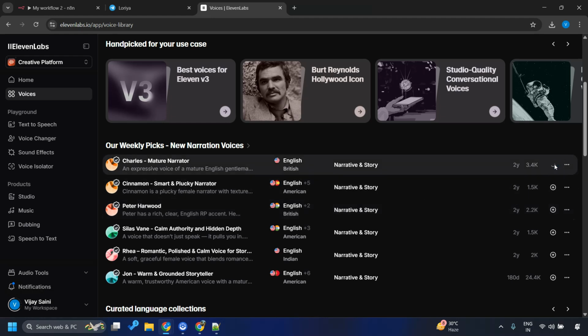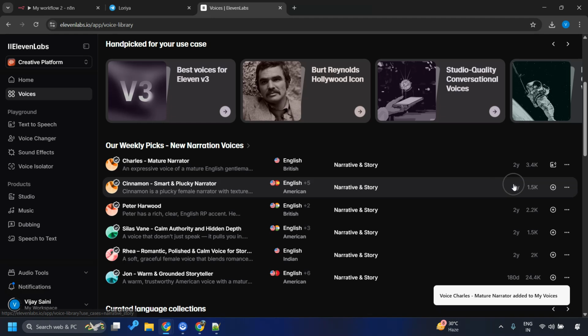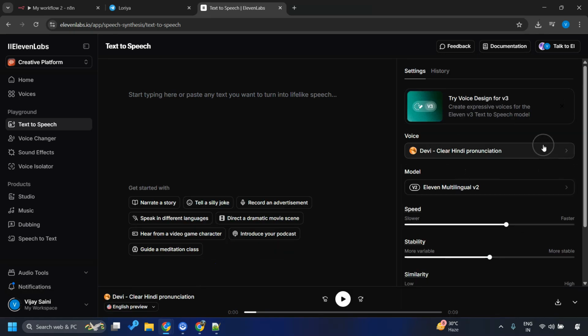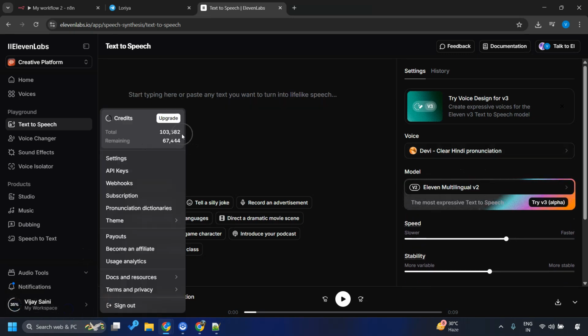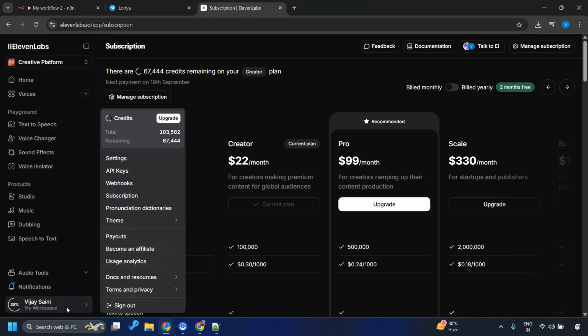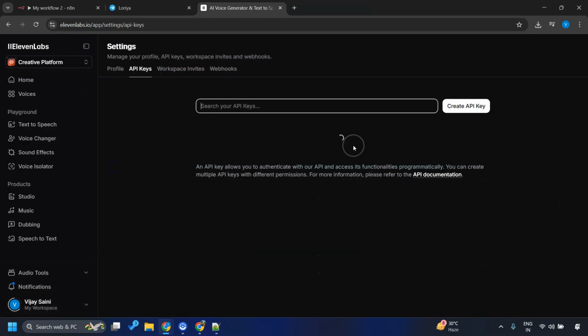Okay? It will take a couple of seconds. And it is added to your voices, which means with your API key now you can use this voice. Likewise, I found this voice Devi, clear Hindi pronunciation. So I like this for my requirement, so I added it to the list of voices. That's one thing you need to do. We get some free credits as well, which I exhausted immediately. So I had to add my credit card and buy some credits, which we can do using a very straightforward process. And then we need to create an API key.